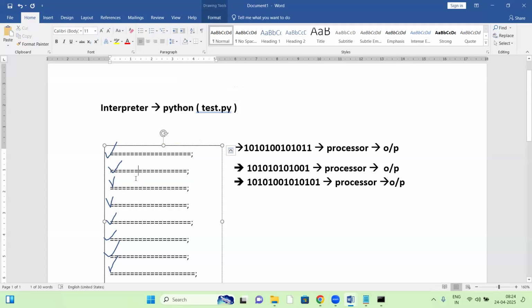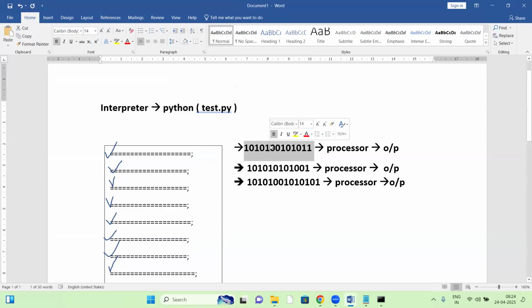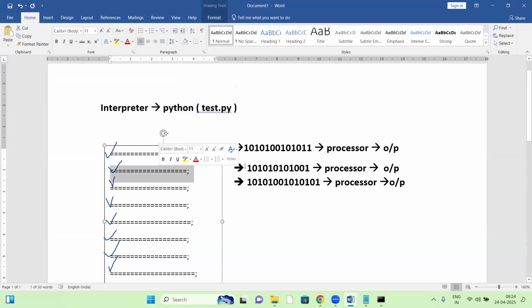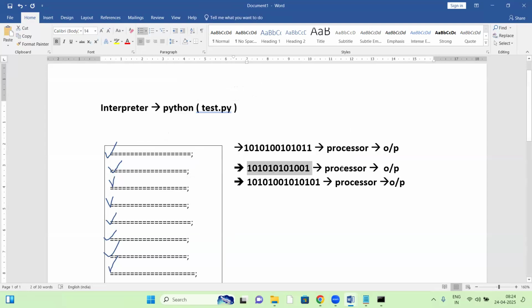First line checking, next line checking, next line checking. If something is wrong, any error, it stops. If there are no errors, execution is line by line. The first line converts into binary code, generating output. The next line converts into binary format, is given to the processor, then executes, generating output. This is the working of an interpreter.